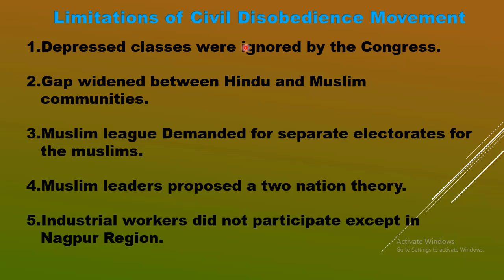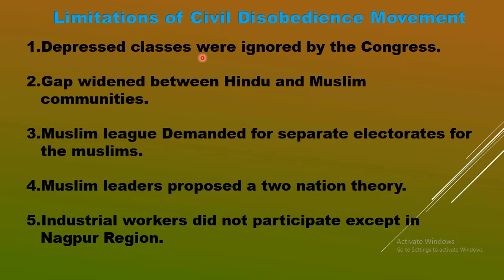If Congress had supported the depressed classes initially, definitely Congress would have lost the support of the high class Hindus. In order to not offend high caste Hindus, Congress did not take depressed class people along with it in this movement.